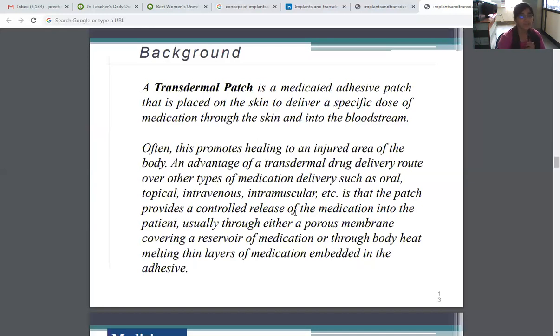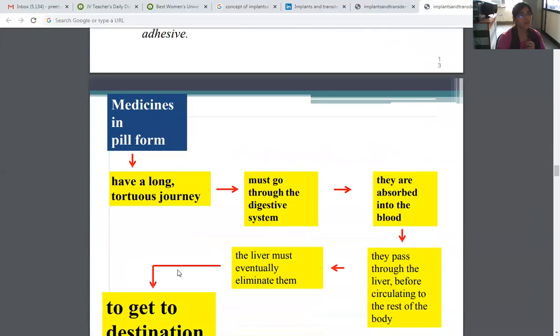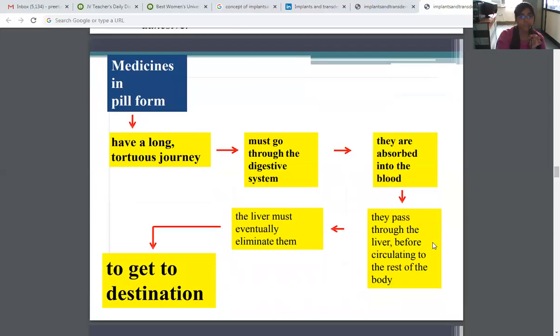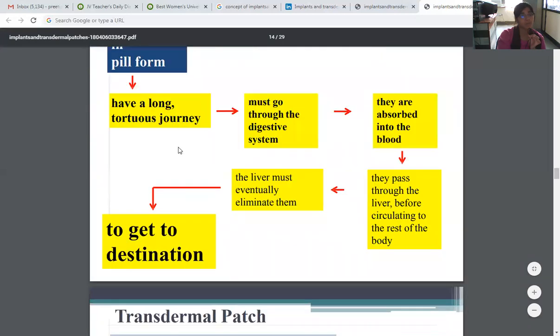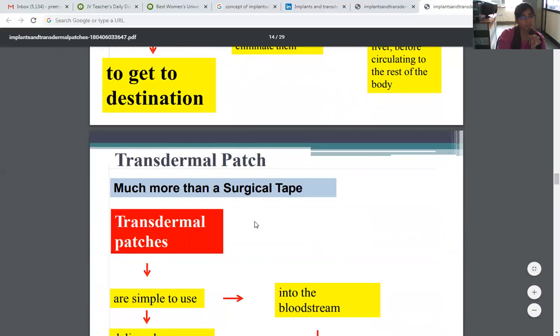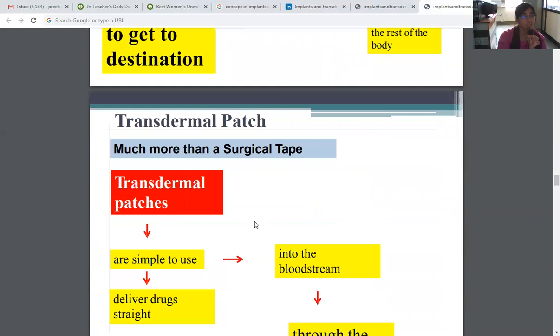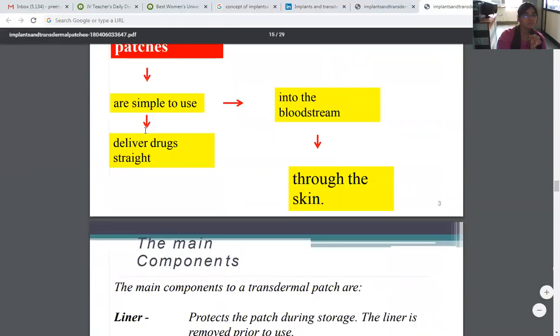This is the flow chart. Medicine in pill form has a long tortuous journey: it must go through the digestive system and be absorbed into the blood. Then it passes through the liver before circulating to the rest of the body, and the liver must eventually eliminate it. This is the overall protocol and flow chart of the implants. The transdermal patch is much less invasive than surgery. So this is also the protocol.